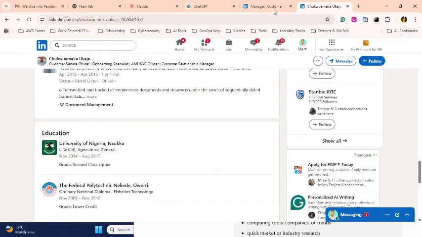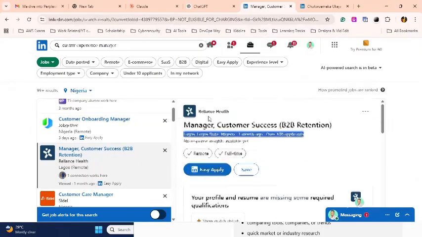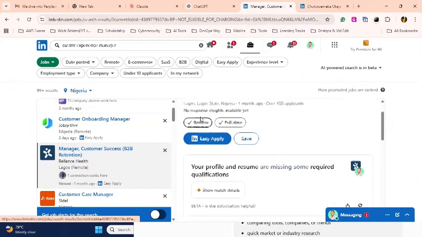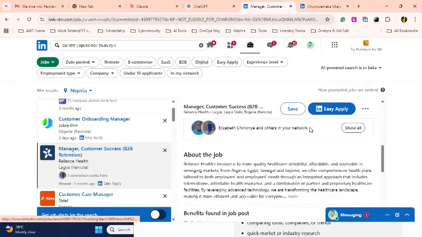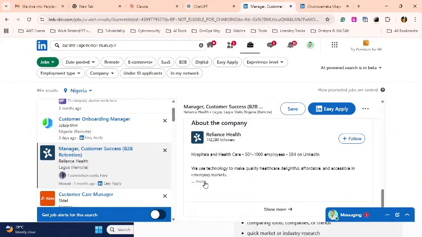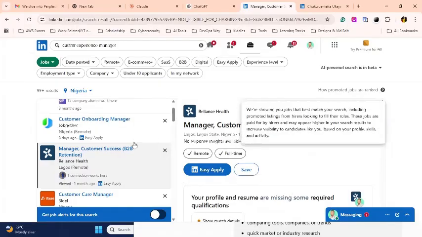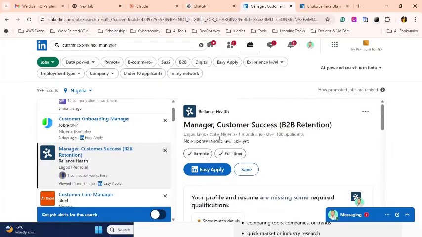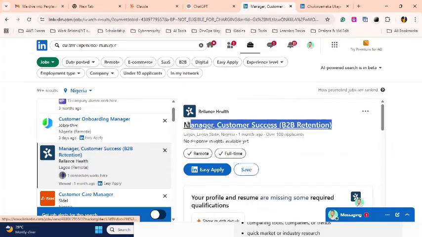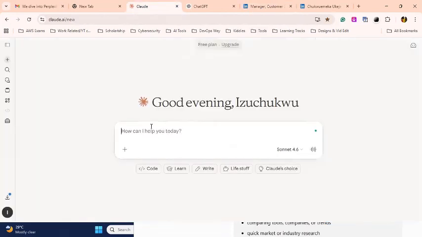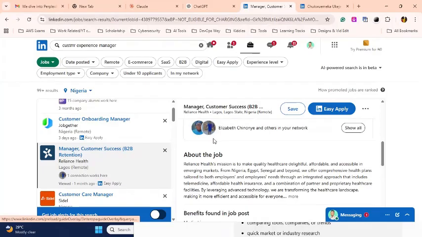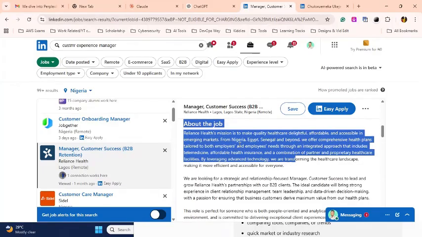That will be all. So this brings us back to this particular role, right? This is the role in question: Manager, Customer Success, B2B Retention. They told you about the job and about the company. So normally when I see a role like this, what I do is I copy the title of the role. I go to Claude AI. I paste the title of the role, right? I come back here, copy about the job.